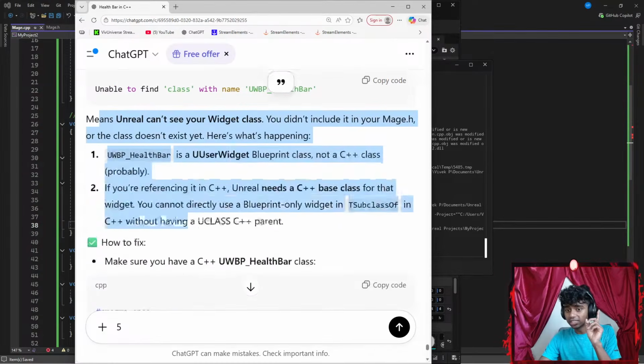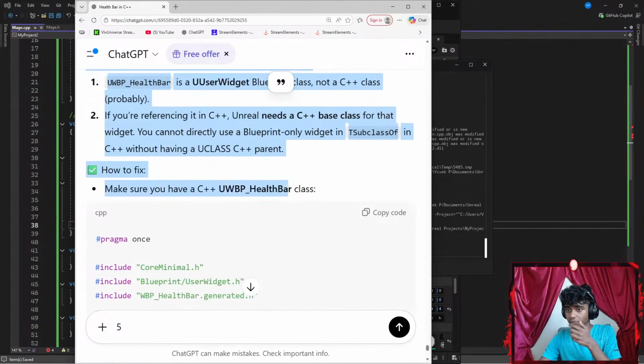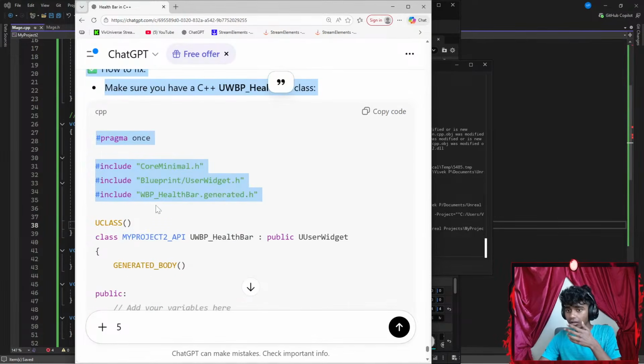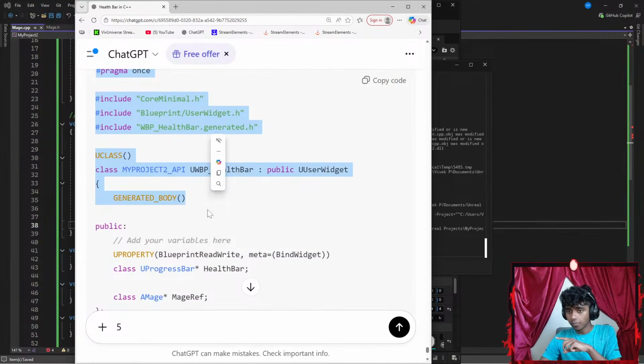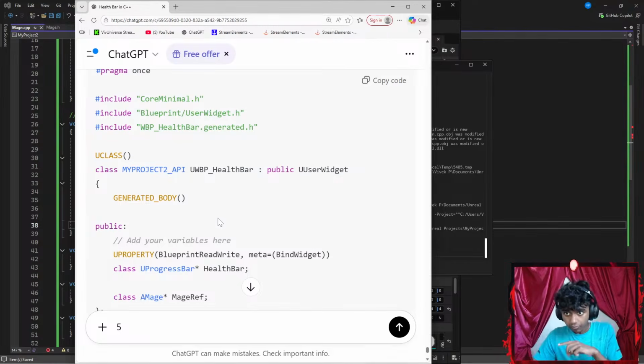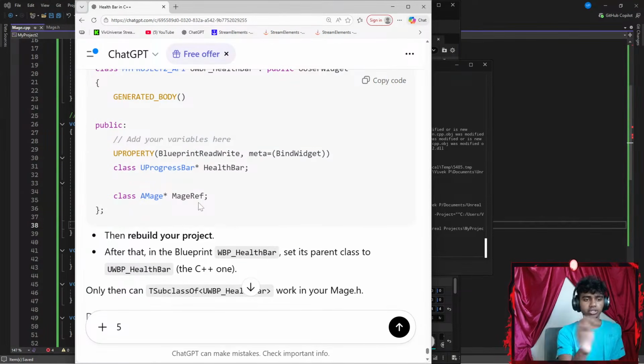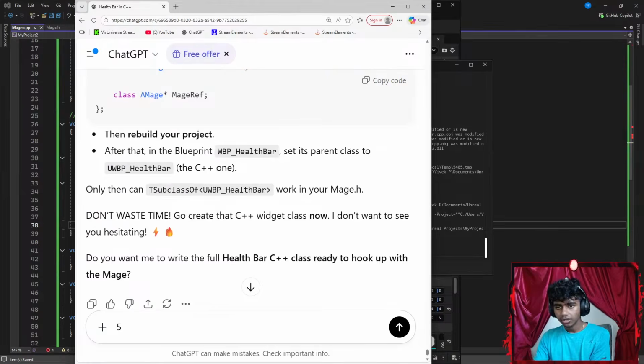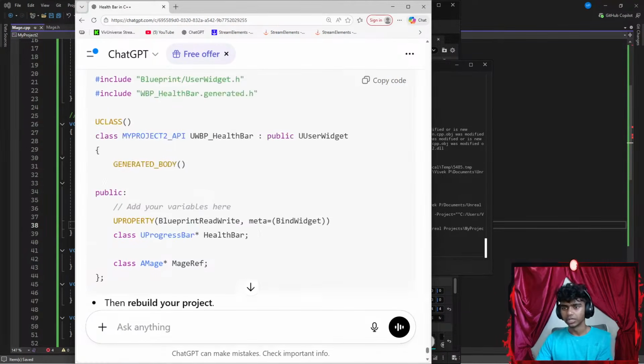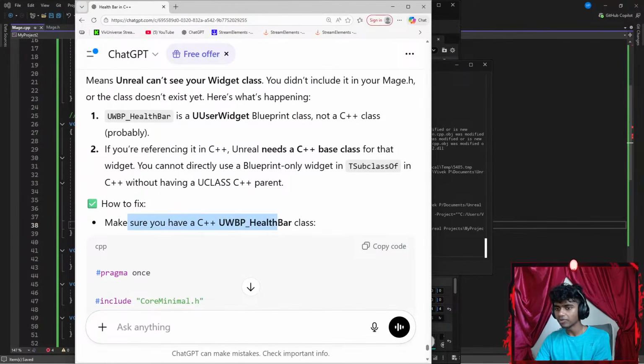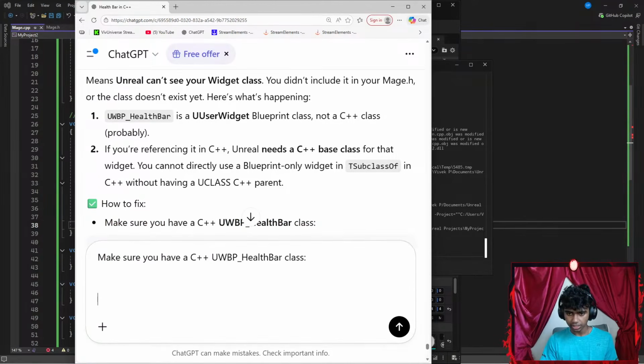Can't see my widget class. Okay, make sure you have a C++ class. I do not have a blueprint class though. I do not have T subclass blueprints. Make sure you have a C++ blueprint class. I do not. Let's copy that, paste it here, and say something like Sensei, I do not?